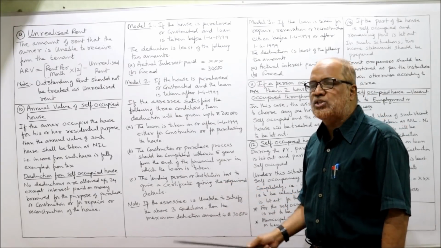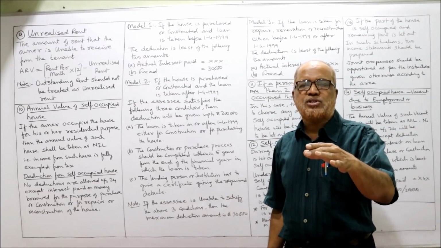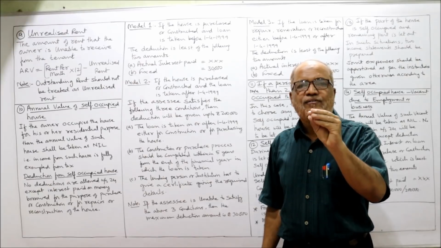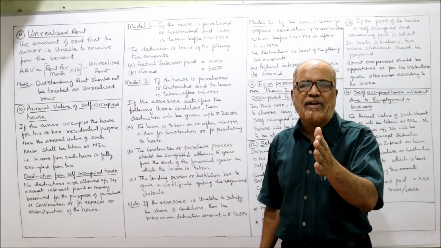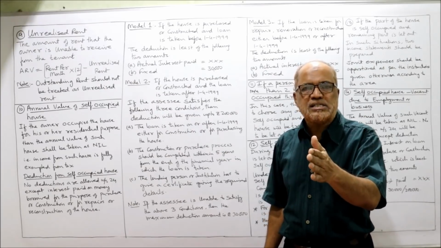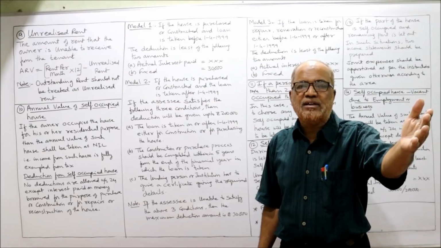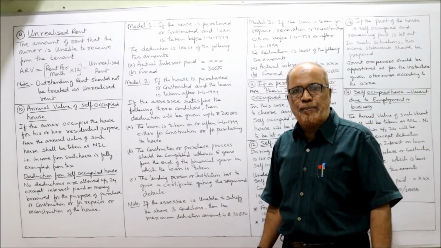financial year in which the loan is taken. The construction process or the purchasing process should be completed within 5 years from the end of the financial year in which the loan is taken. From the end of the financial year, the next 5 years. Within 5 years, the purchase process or construction process should be completed.